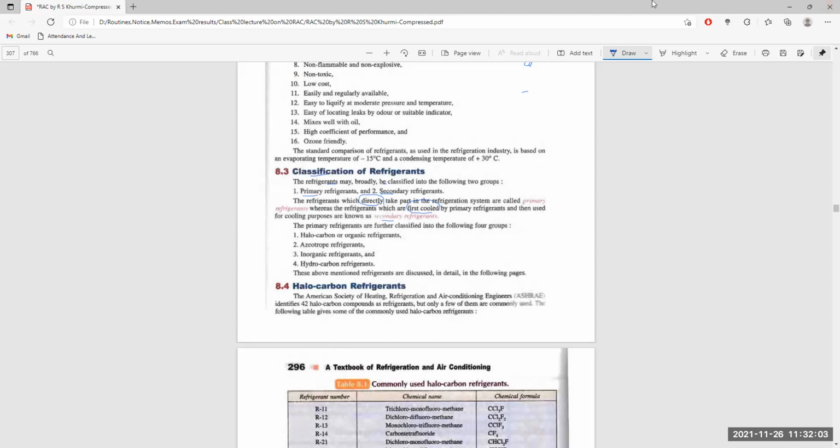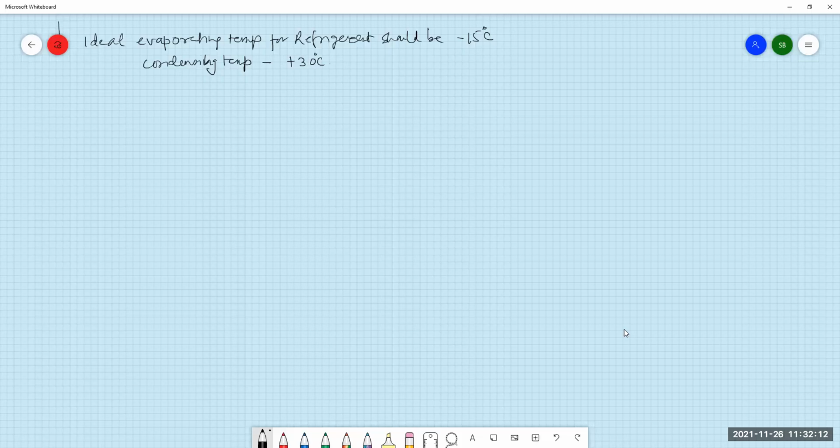Now, what is the difference between primary and secondary refrigerant? The primary refrigerant can be directly used.